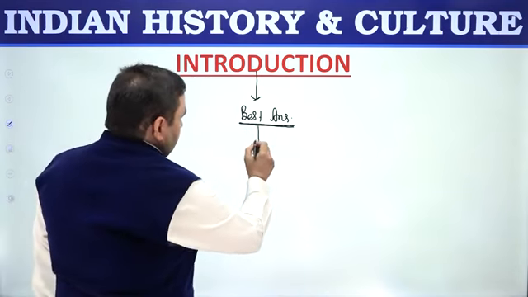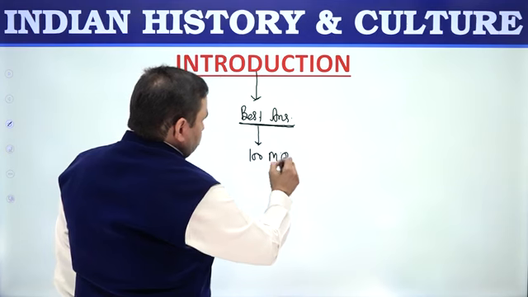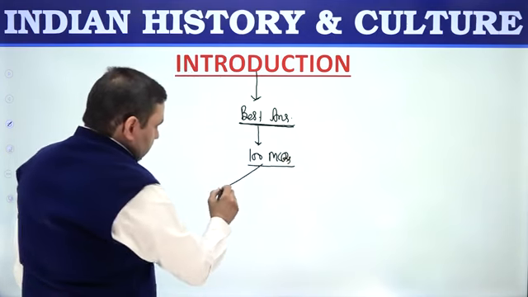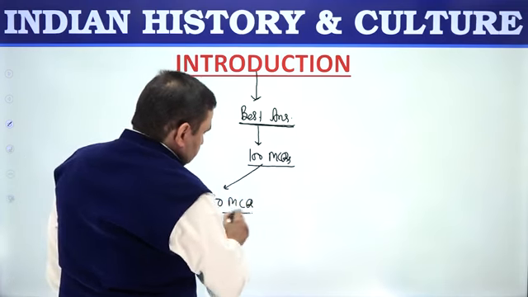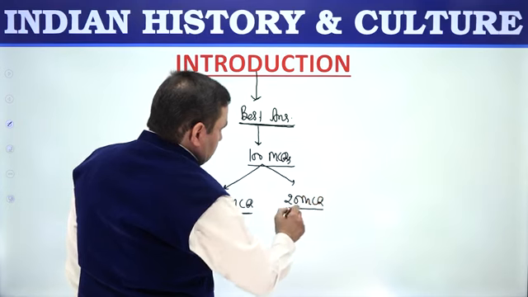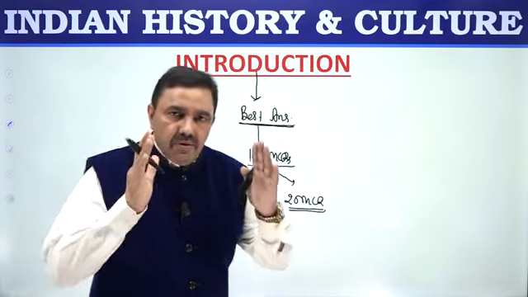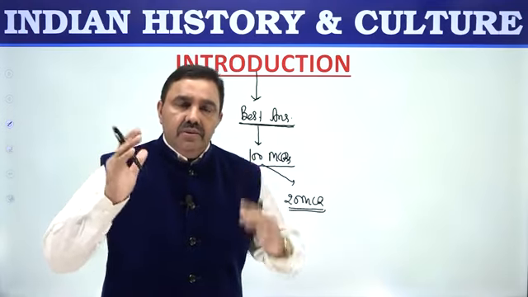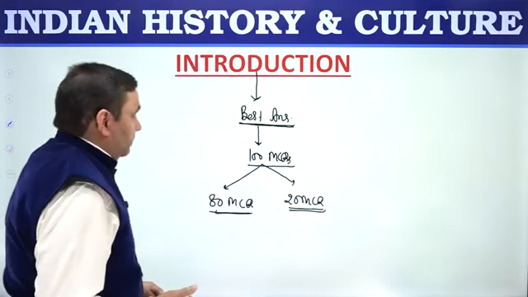As always, this paper has 100 questions. Out of these 100 MCQs, the first 80 are related to the subject, that is Indian history and culture here, and the last 20 are related to current developments. Current developments are picked up from the topics which are given in your test schedule. Only the period of current developments mentioned in the schedule has been picked up here. Let's start our discussion here.